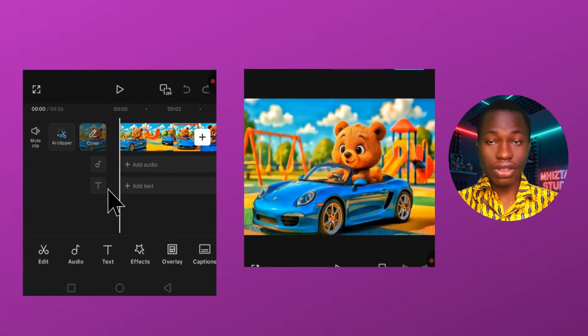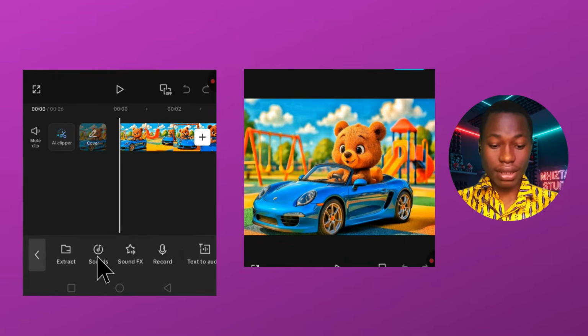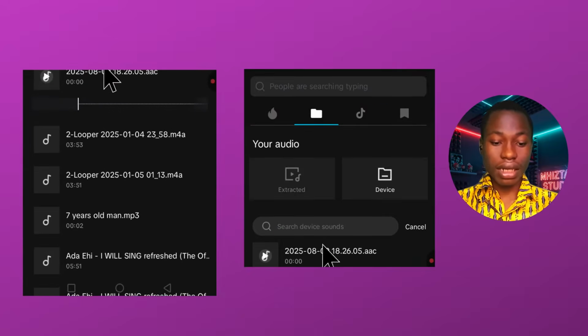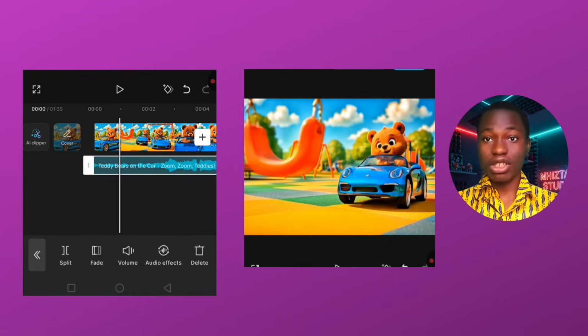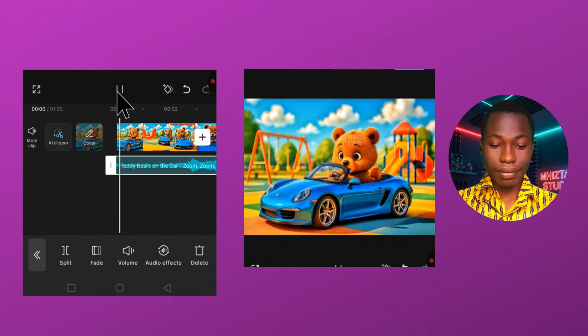So the first thing we are going to do is add the music that we generated earlier. So click on sound, go to your device, and then search for the song. The next thing I'm going to do is play this music to know if there's any adjustment needed before I start splitting the rest. Okay, so I play it, it sounds like this.